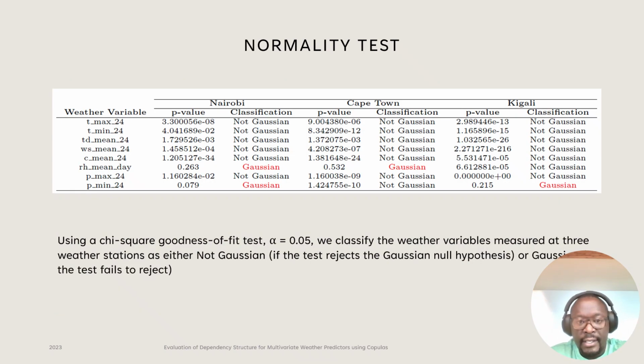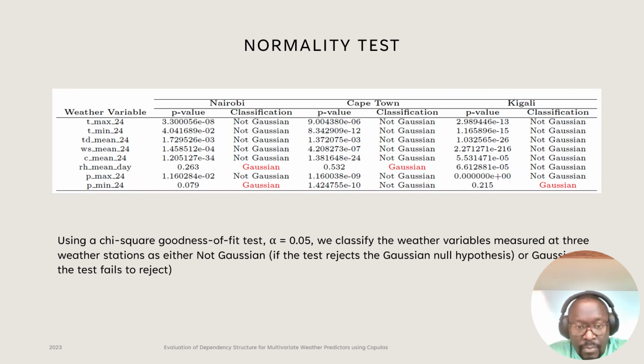Before we proceeded with the analysis, we started by asking ourselves a trivial question. Are these variables Gaussian in the first place? And so we ran a normality test on all these weather variables for our different locations, and we did a chi-square goodness of fit test at a confidence level of 5%.